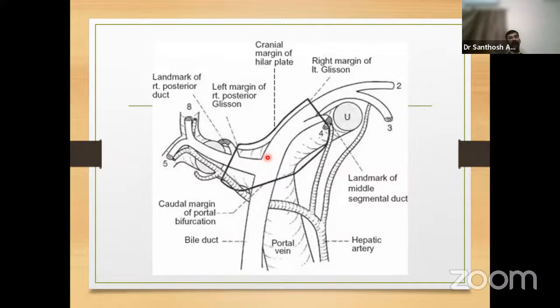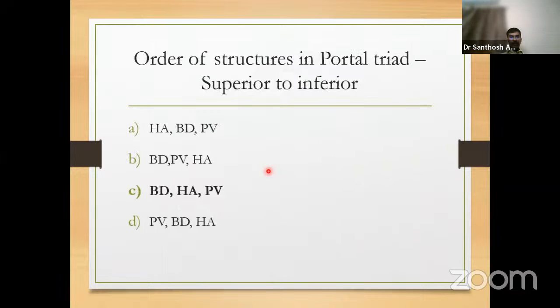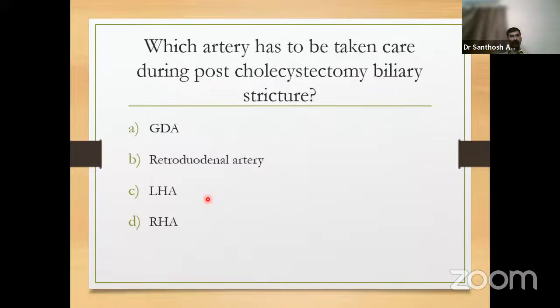We see the hepatic ducts most superiorly. Then come the divided right and left hepatic arteries, and posterior-most will be the portal vein. So the answer, from superior to inferior, is bile duct, hepatic artery, and portal vein.